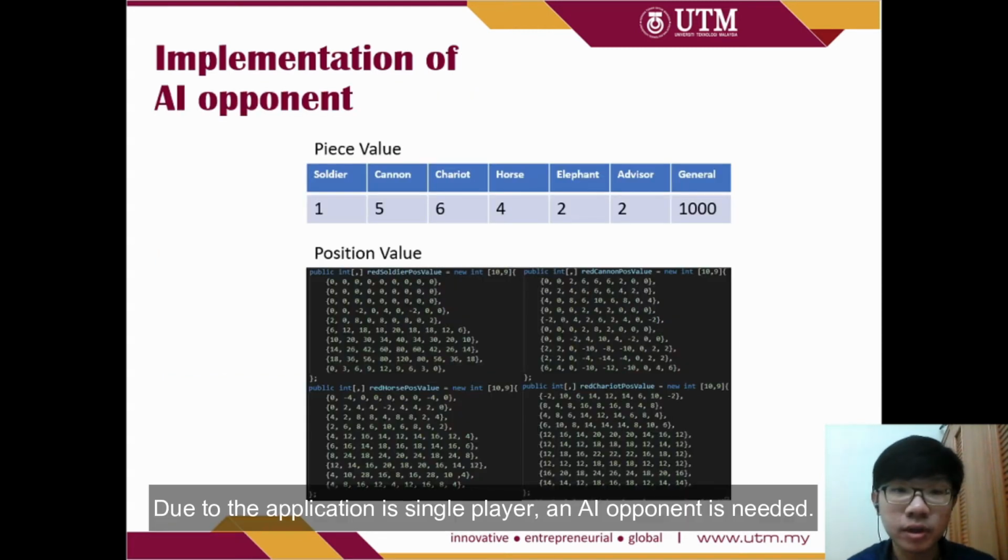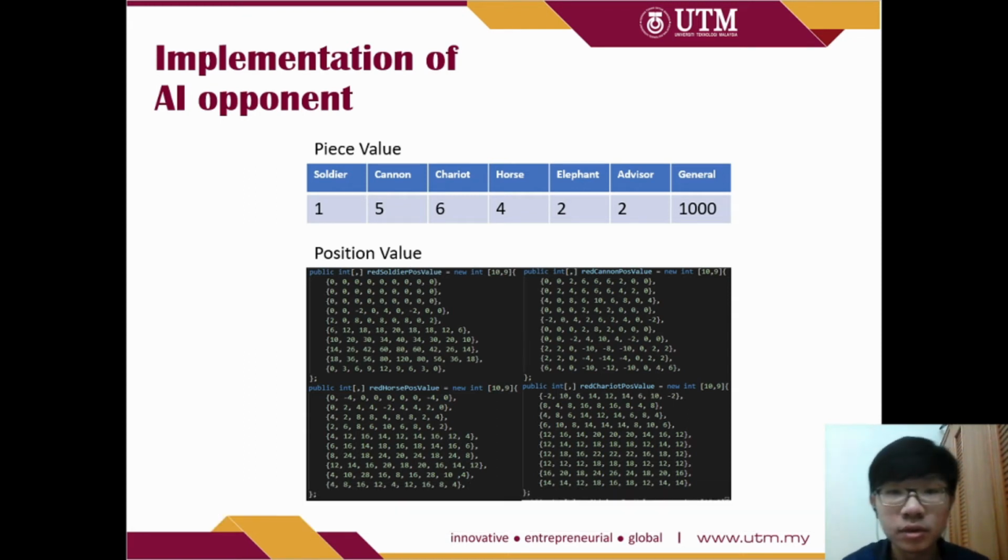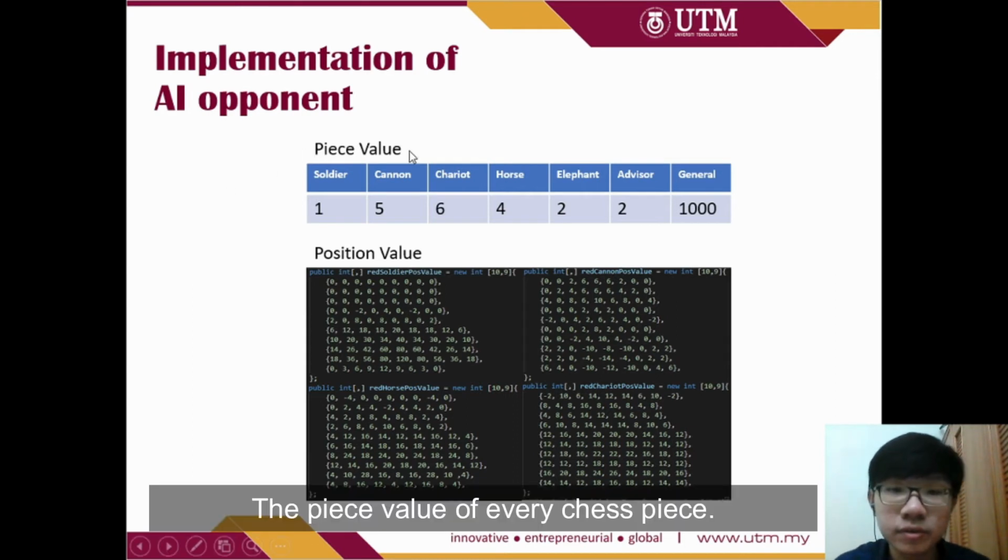Because the application is single player, an AI opponent is needed. First step, here's the piece value of every chess piece, and it was based on their strength.